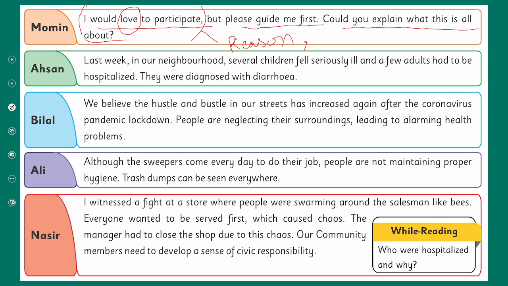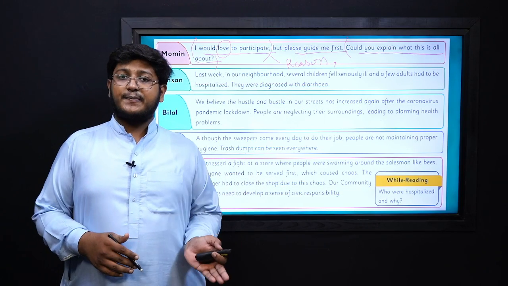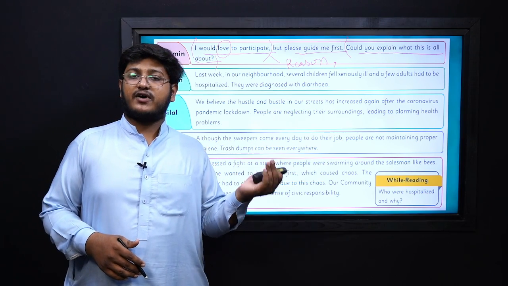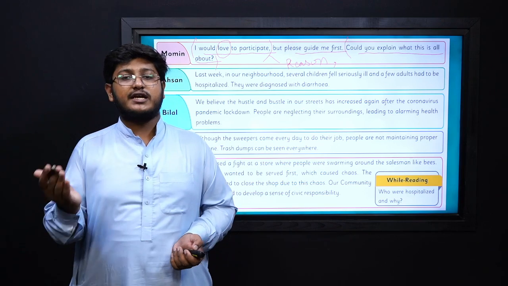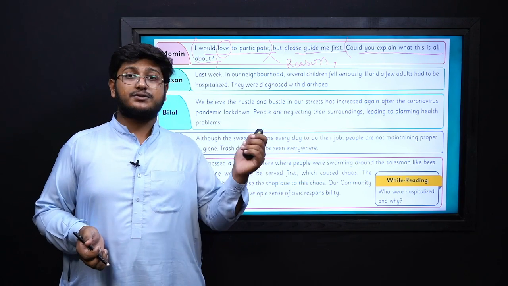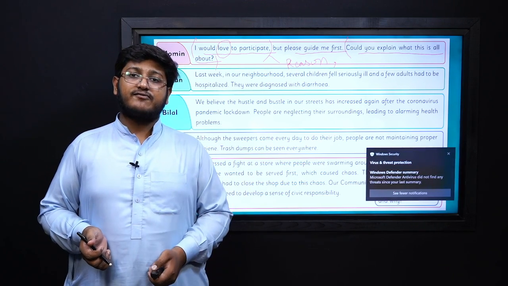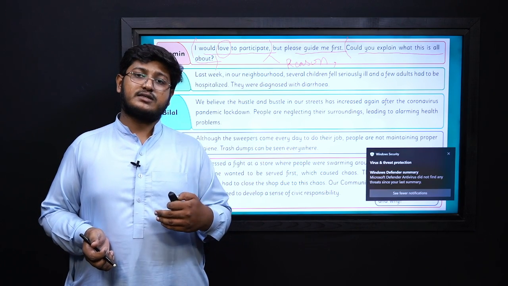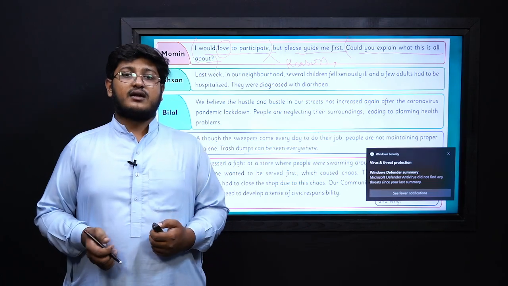So here he also asks a question, and then Ahsan will respond, then he asks another question, and then Bilal will respond. This is how our conversation will continue. I hope you have understood how to identify different types of responses and how to make them. So kindly read this dialogue and identify the different types of responses in it.